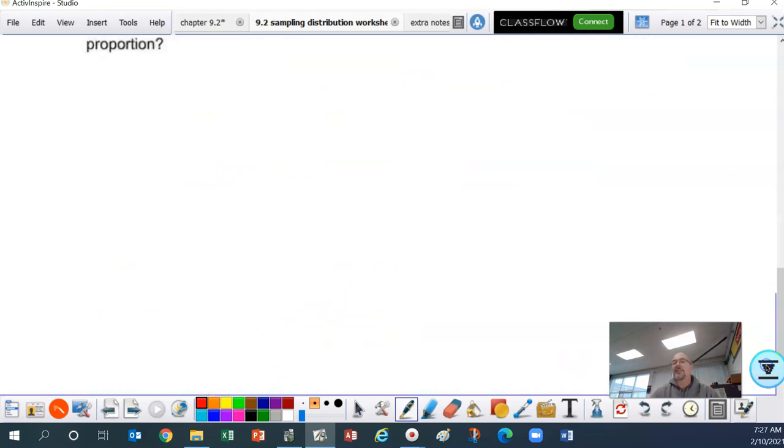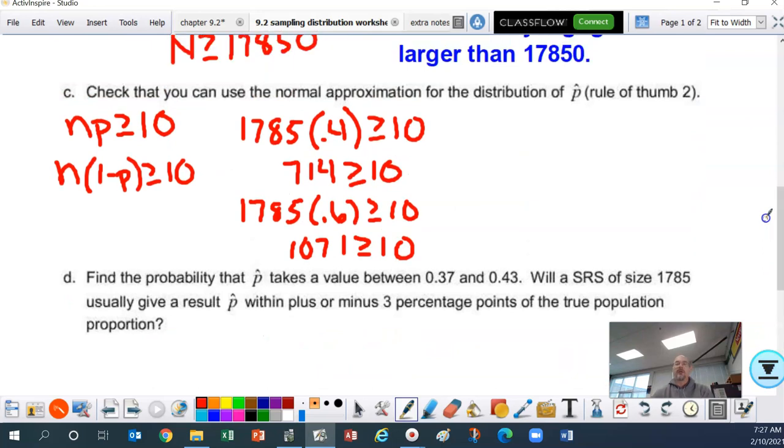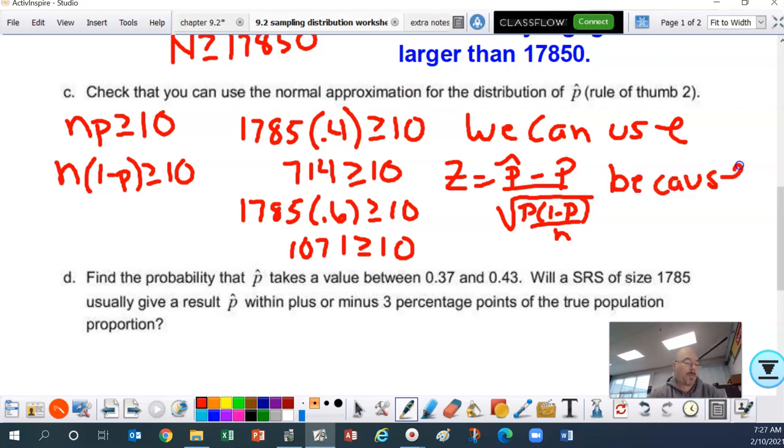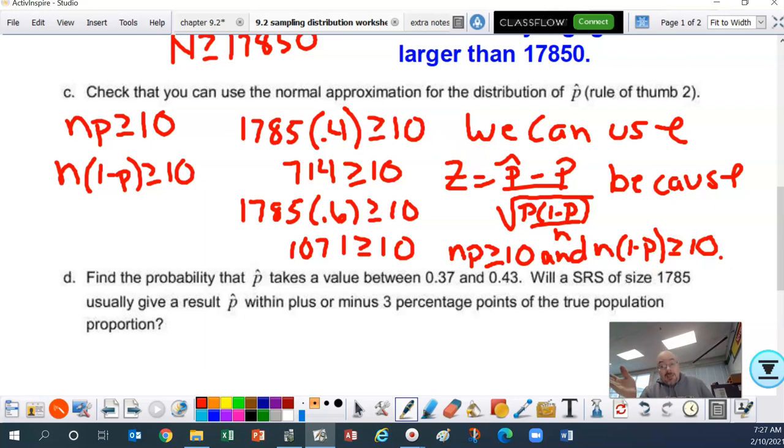So we will actually state, folks, after we show that they are greater than or equal to 10, we're going to go ahead and say we can use z equals p hat minus p divided by the square root of p times 1 minus p divided by n, because n times p is greater than or equal to 10, and n times its complement is greater than or equal to 10. Whew! Get used to checking conditions.